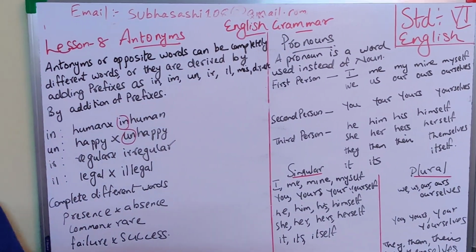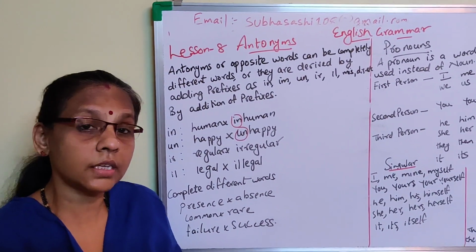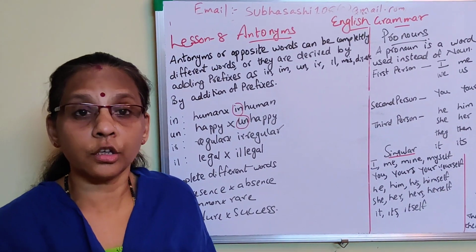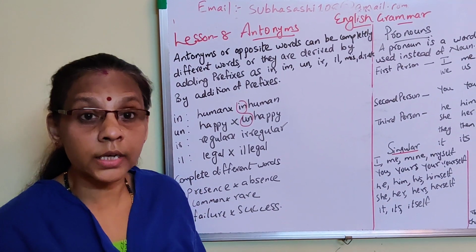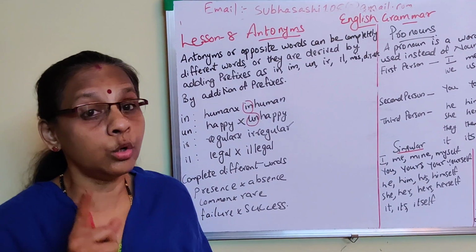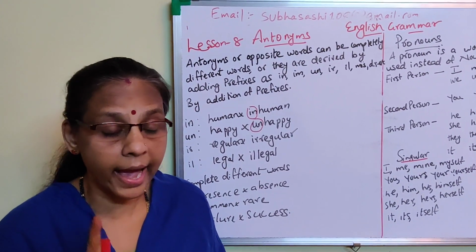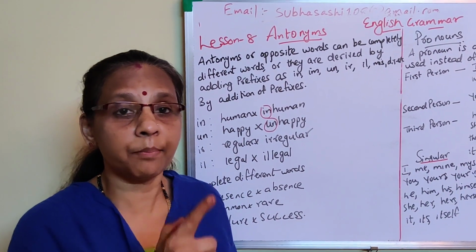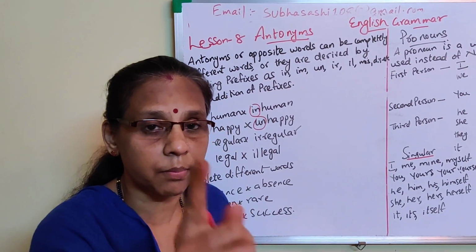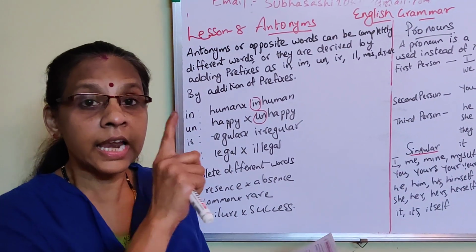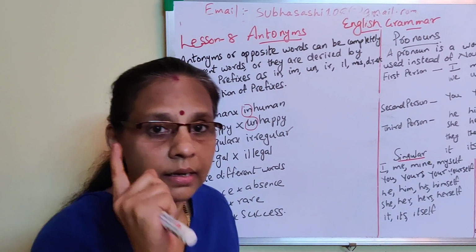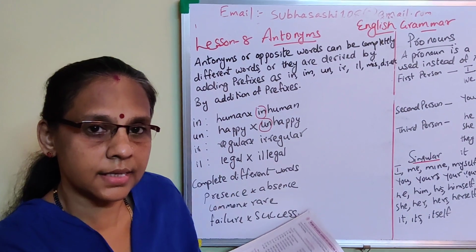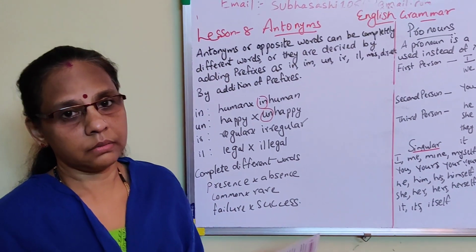And compound words, again I am reminding you, what are compound words? When two or more words are used together, doing the work of a noun or adjective, they are known as compound words. For example, chair plus man, chairman. Life plus style, lifestyle. So noun or adjective, plus answer is given, compound word.